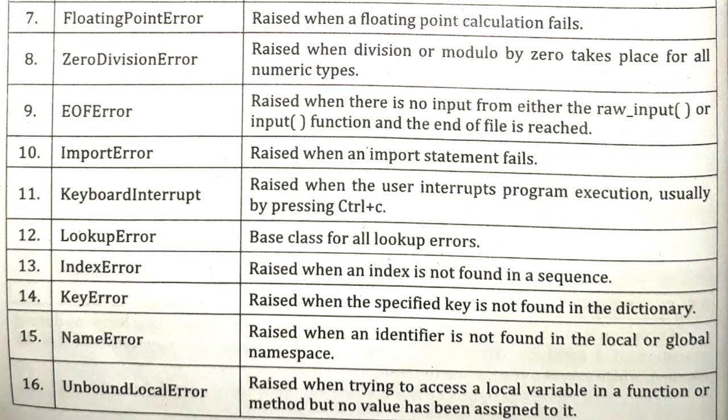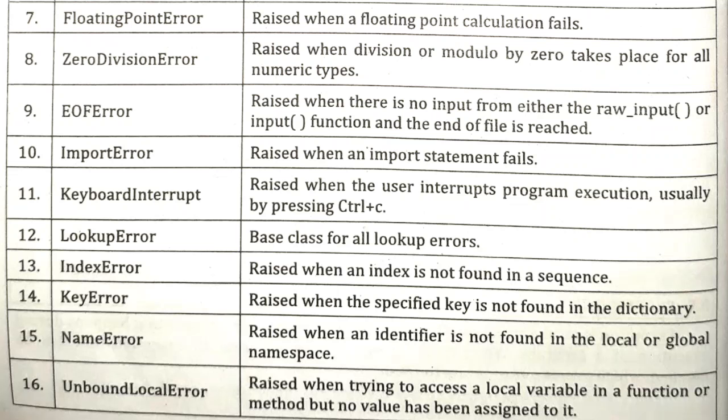Then the next one is key error. Basically, key error is raised when a specific key is not found in the dictionary. We have a list of keys in a dictionary, and the key which we are trying to display does not exist. In that situation, key error occurs. Then we have name error. Name error occurs when we are trying to make use of a particular identifier in a calculation or in an expression, and that variable is not declared or not present in your code. In that situation, name error occurs.